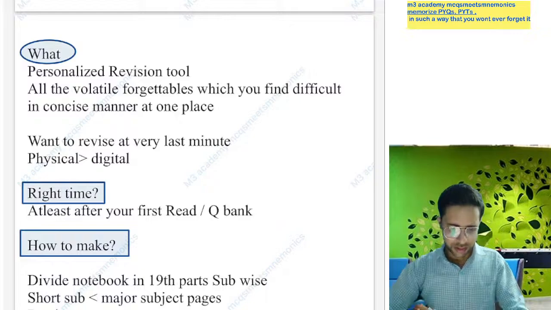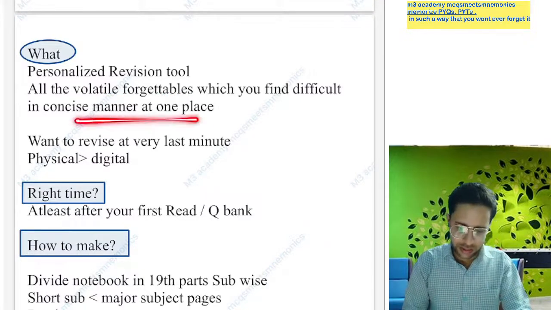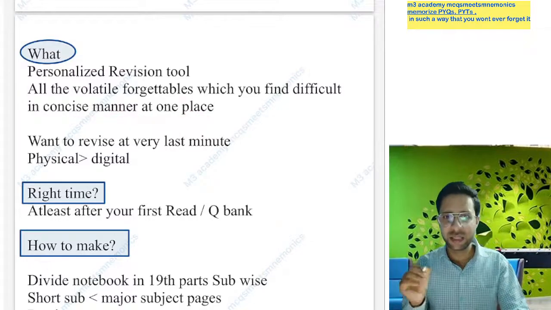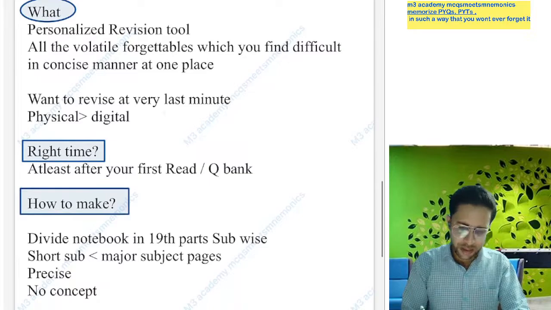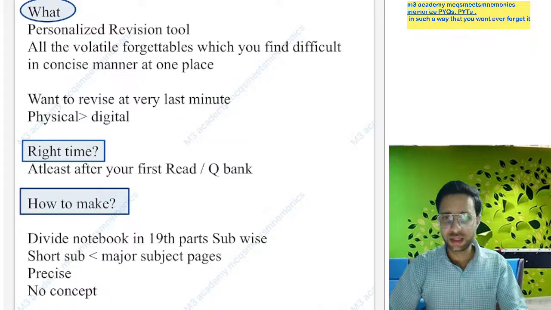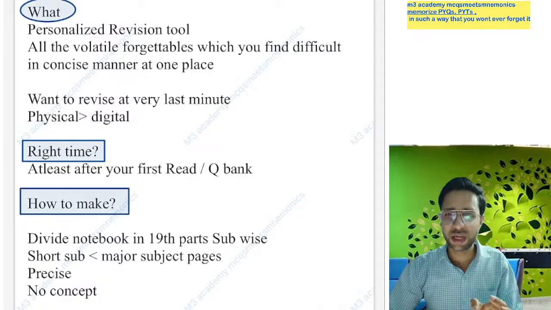You put all the volatile forgettables which you find difficult in this book in a very concise manner. We will see how we make this book concise now. This book is for the things you want to revise at the last minute, but obviously you should start revising this book from the day of making it.